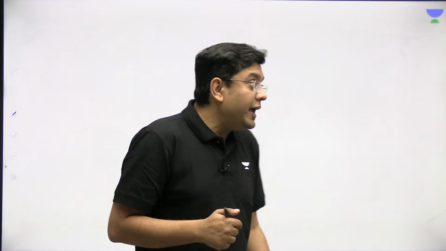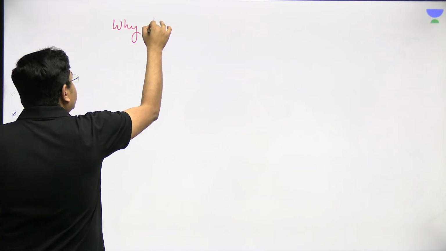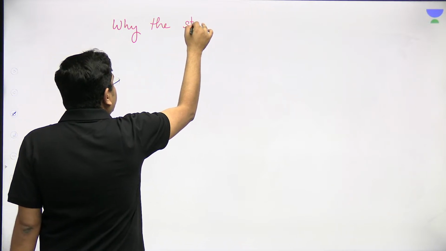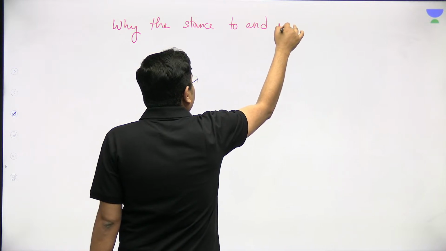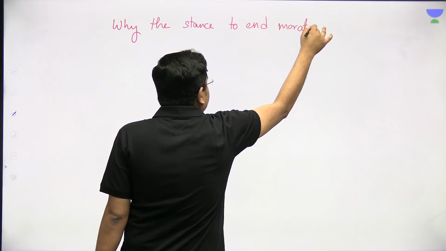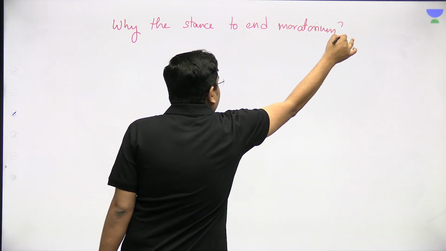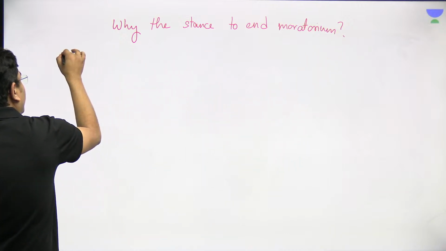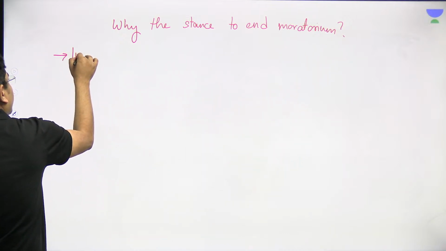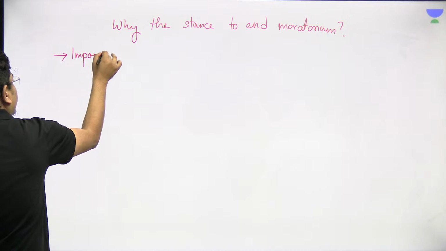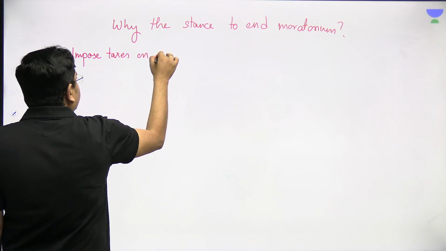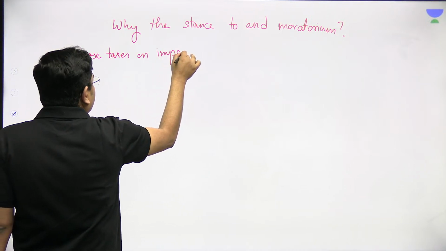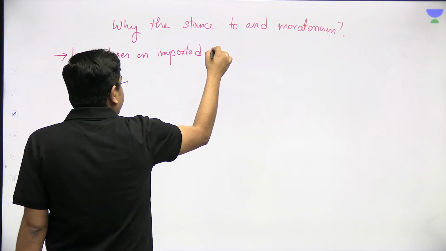It will also help. Basically, why the stance to end the moratorium, if you think about it? First of all, impose tax on imported goods. Imported goods should be taxed after all, isn't it?